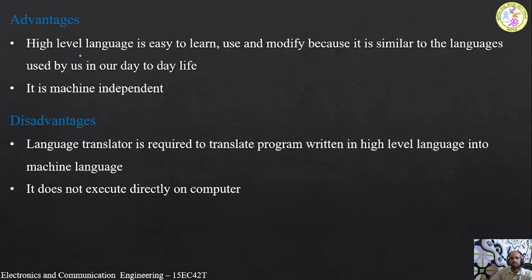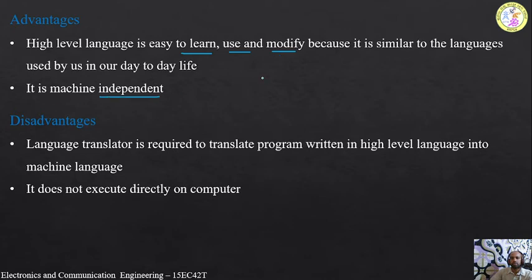Coming to the advantages, high level language is easy to learn, use and modify because it is similar to the languages used by us in our daily life. Since the program can be easily written with the help of English like sentences, it is easy to learn and it is easy to use as well as to modify the program.